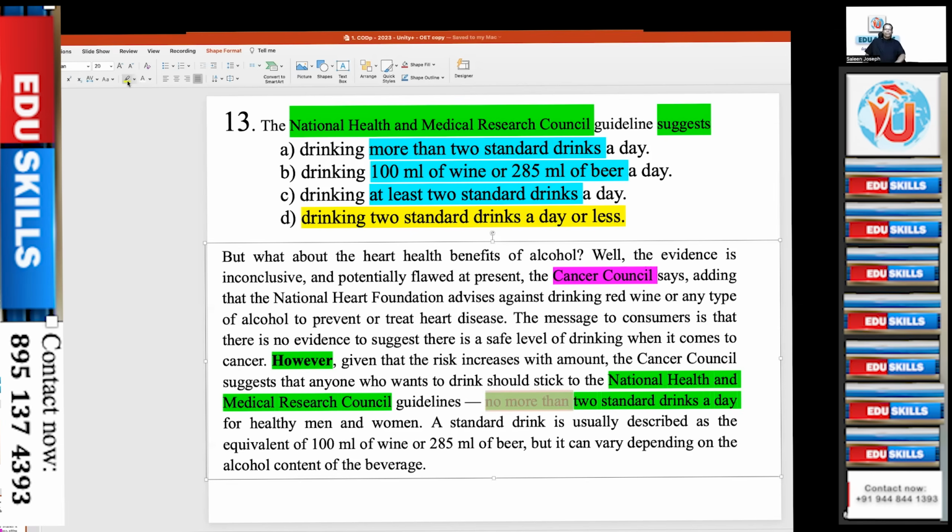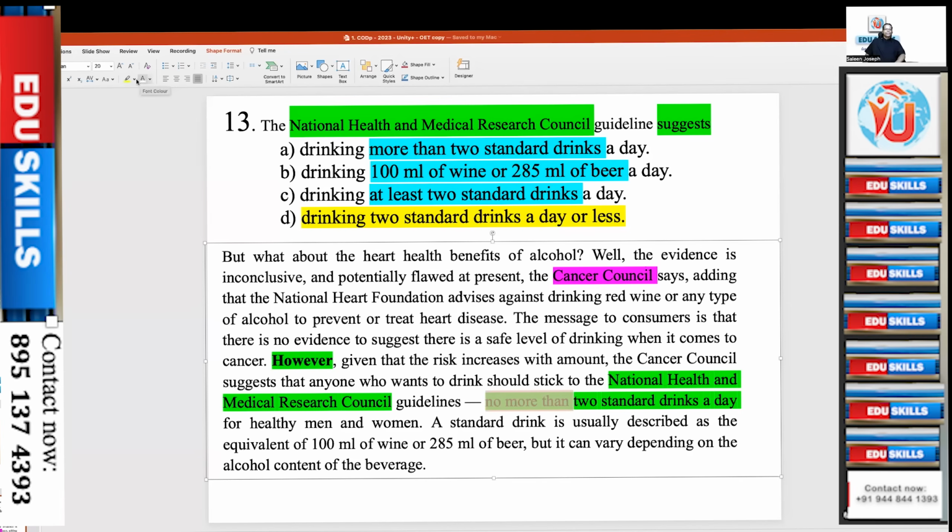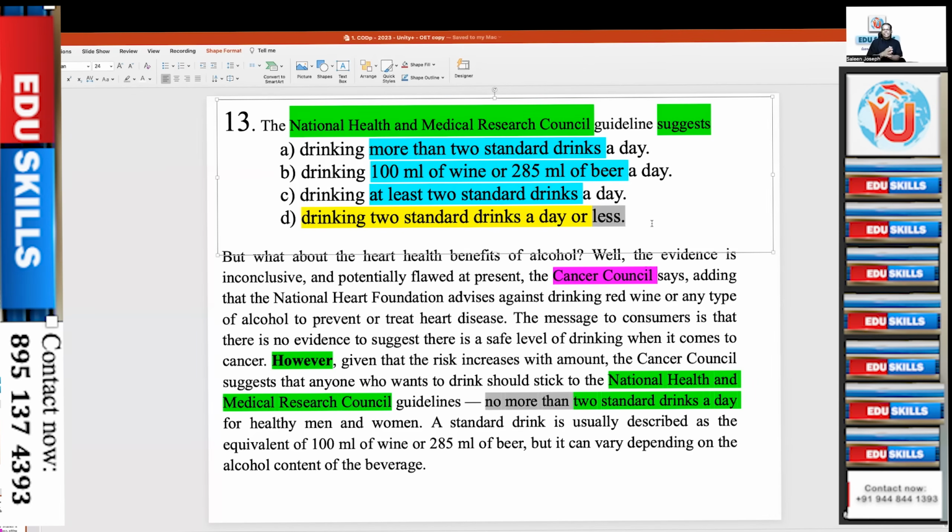Synonymous means the same meaning. No more than is synonymous with less. So no more than means less. That is synonymous. Synonyms means different words, same meaning. Synonymous means a group of words representing the same meaning. Paraphrasing means same sentence, same meaning, but different words are used to express the same message.